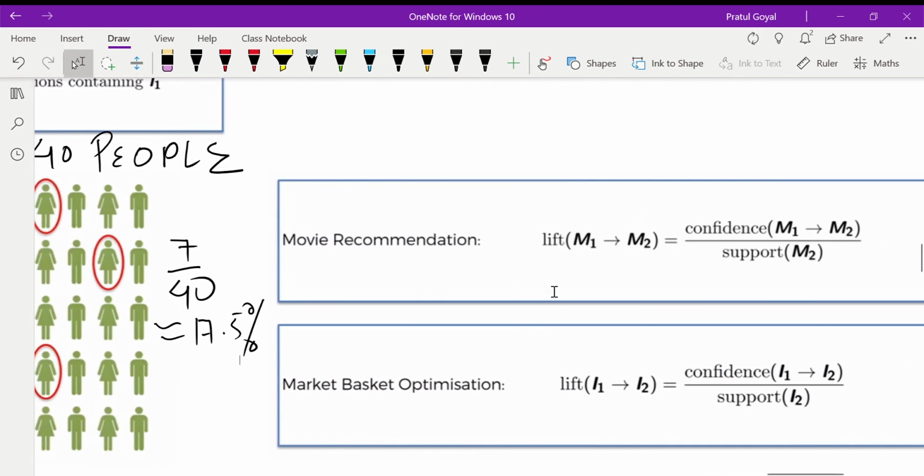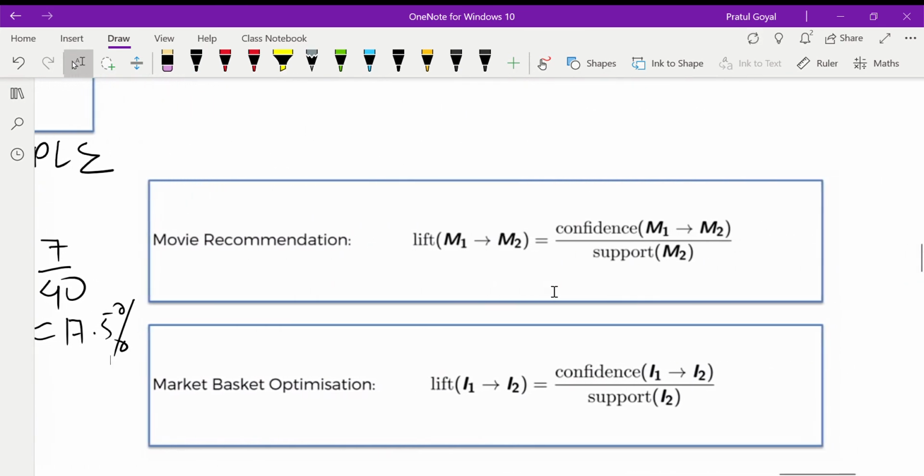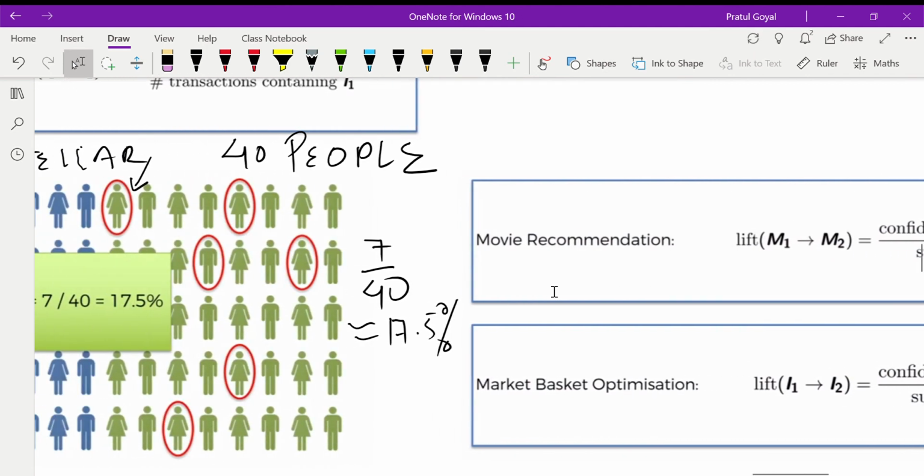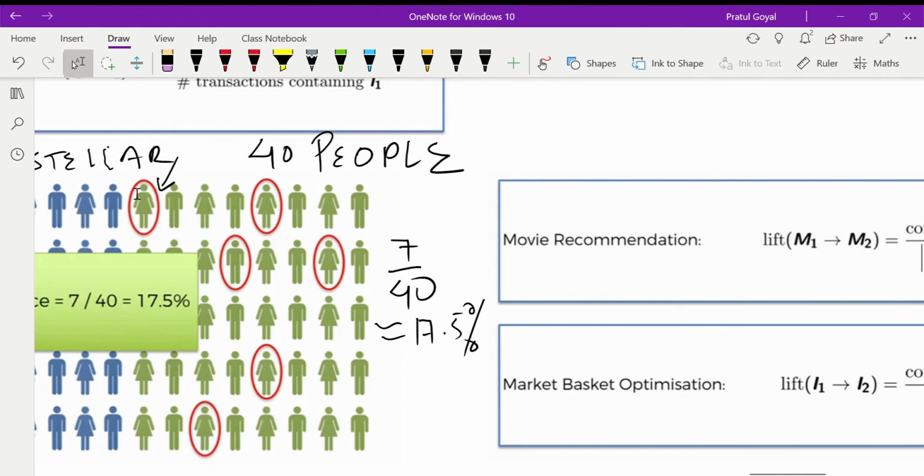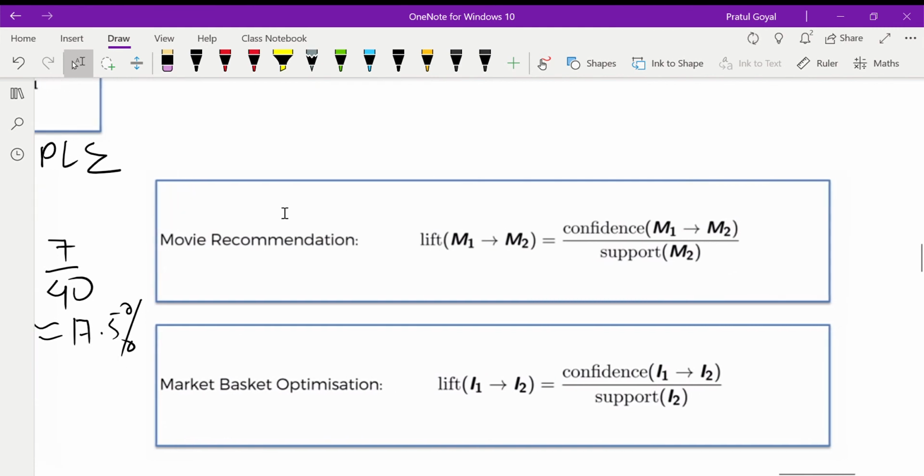Now the last part, for movie recommendation or market basket optimization, is called lift. Lift is like: if a particular person is watching Interstellar, what is his likelihood to watch Batman?